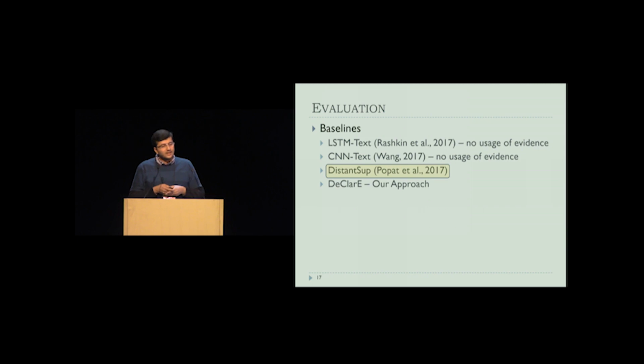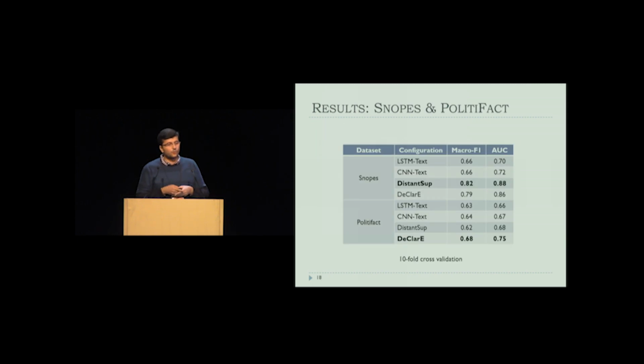Now, as we can see here from the results, for Snopes, our approach is slightly behind the distant supervision-based approach. However, the advantage here is that without relying on the rich set of lexicons and the feature modeling, we are achieving similar results. On the other hand, for DeClarE on PolitiFact, we see that our approach improves the performance over the other 3 baselines.